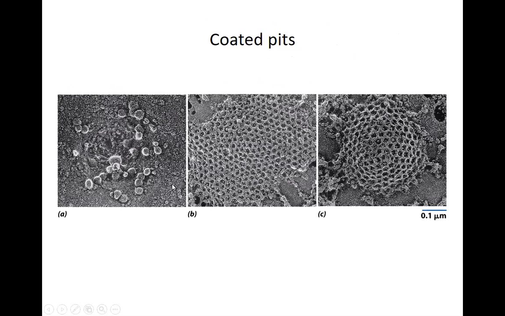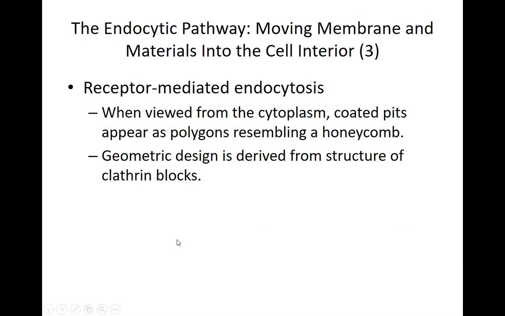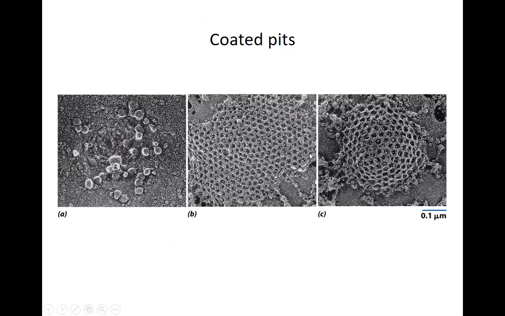We'll look at it in a moment. So this is how it looks. Inside the cell, on the cytoplasmic side, exactly over here where I was trying to draw, there will be a structure formed, which is called the coated pit. And this defines the area where endocytosis will happen.